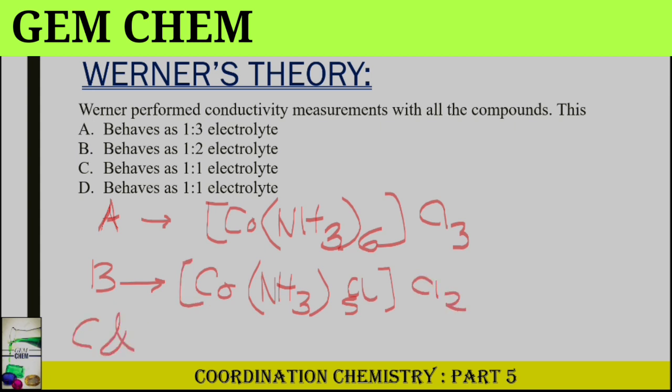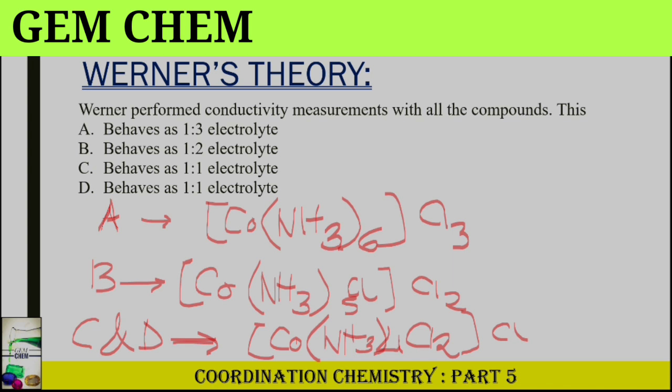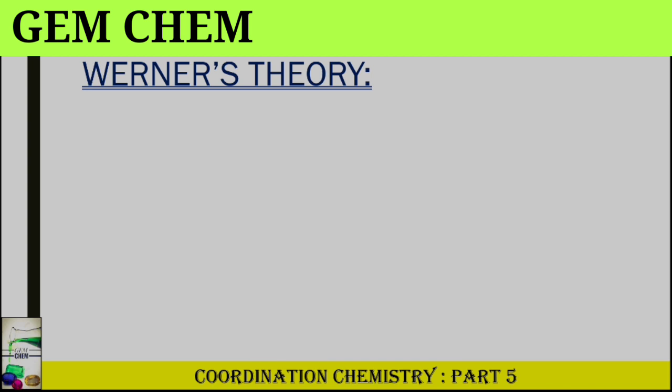C and D could have been concluded as [Co(NH3)4Cl2]Cl. So from the above experimental results, Werner proposed some postulates.